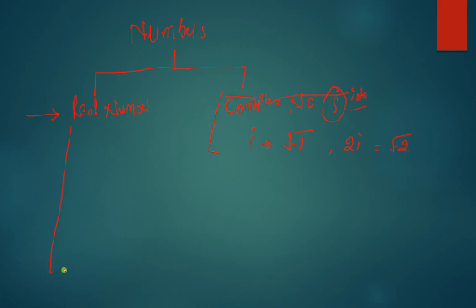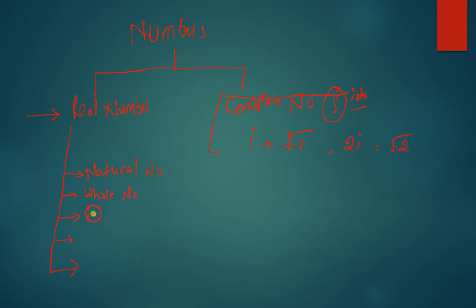So what are real numbers? Real numbers are those numbers which are not complex. Any number which is not complex will be a real number. Real numbers are basically of five types. First is natural number. Second is whole number.